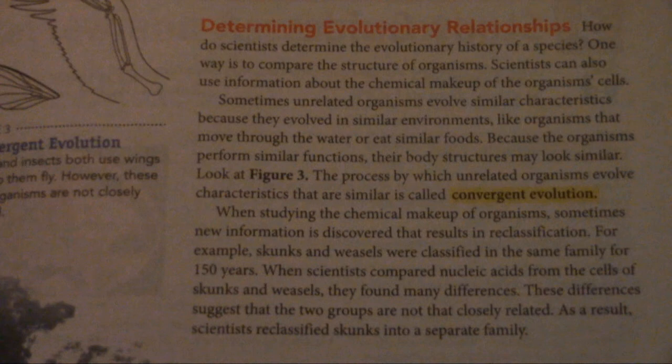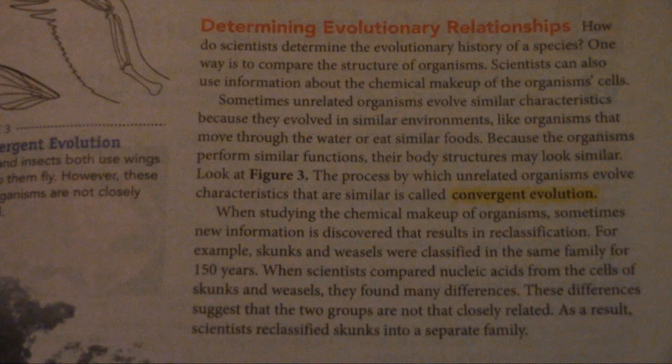Determining evolutionary relationships. How do scientists determine the evolutionary history of a species? One way is to compare the structures of organisms. Scientists can also use information about the chemical makeup of the organism's cells. Sometimes unrelated organisms evolve similar characteristics because they evolved in similar environments, like organisms that move through water or eat similar foods. Because the organisms perform similar functions, their body structures may look similar. Look at Figure 3. The process by which unrelated organisms evolve characteristics that are similar is called convergent evolution.